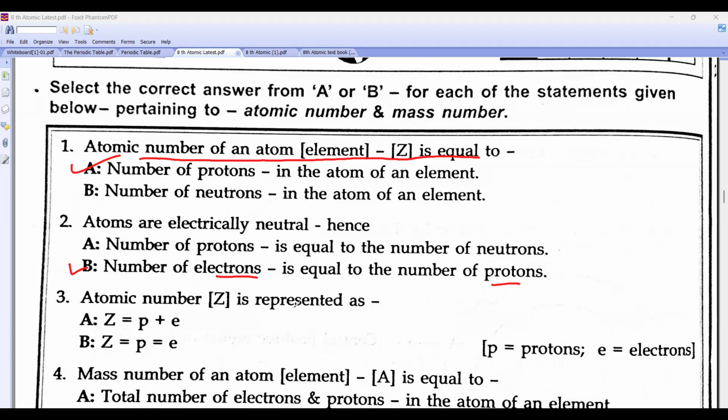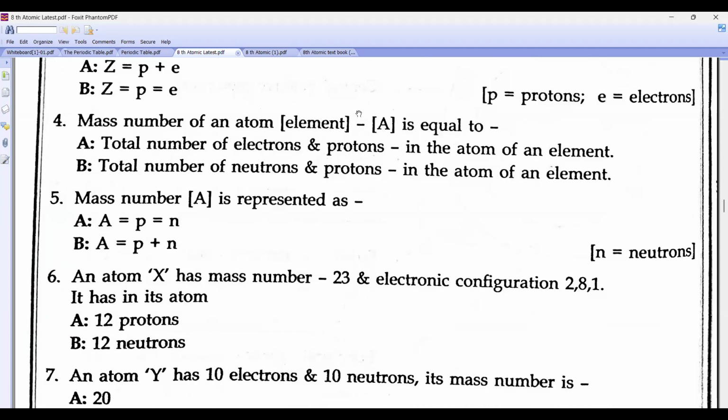Atomic number is represented as Z, where Z is equal to P, and P is equal to E. Mass number of an atom is equal to the number of protons plus neutrons, P plus N.